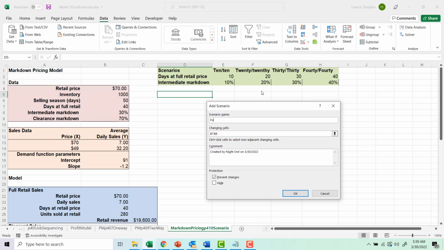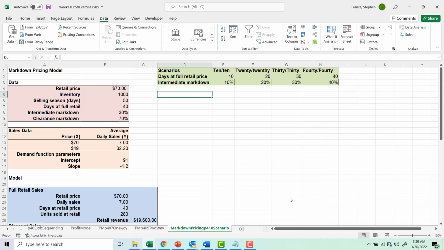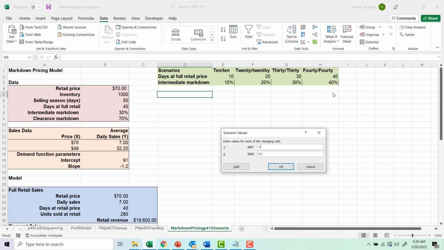And our final scenario, 40-40, equals H2 and H3.